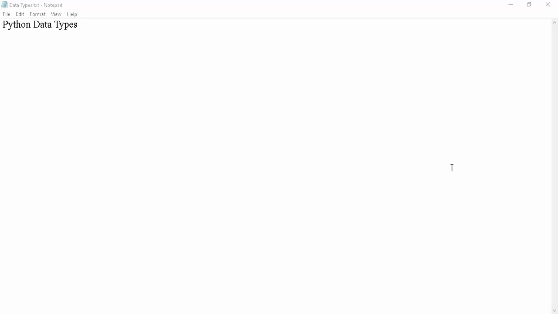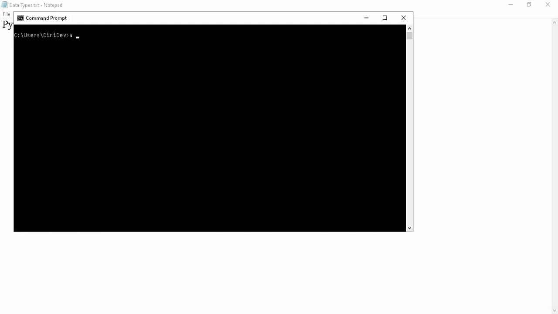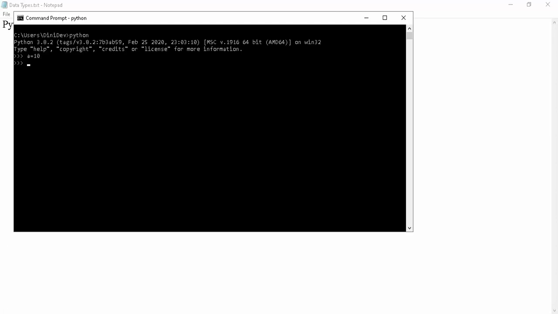I will show you that one. A equal to 10. Type of A. It is int. Now 10.5, float. True, Boolean. Like this.